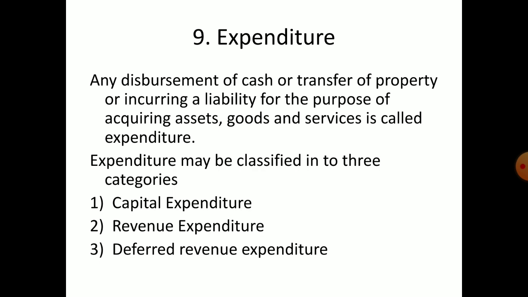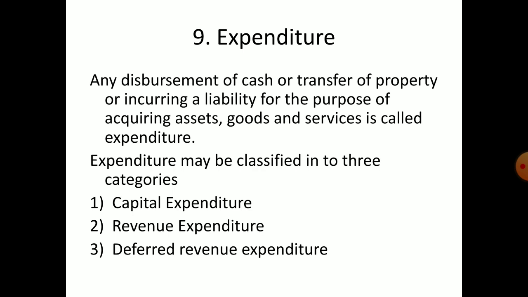Now the next term is expenditure. Receipts means money is coming in. Expenditure means money we spend. When we spend money, that is called what? Expenditure. Any disbursement of cash or transfer of property or incurring a liability for the purpose of acquiring assets, goods and services is called expenditure.